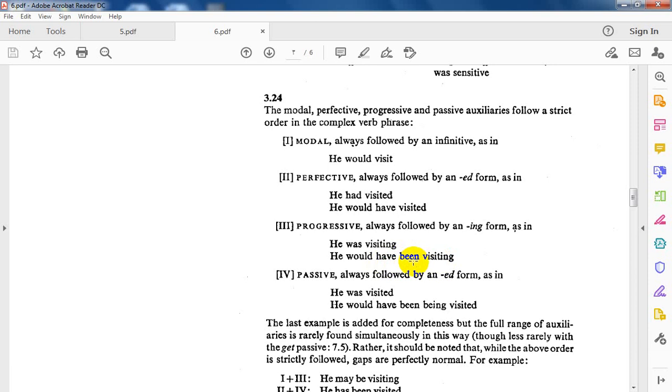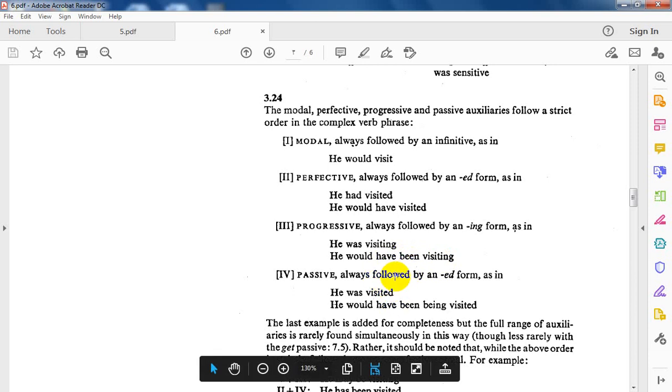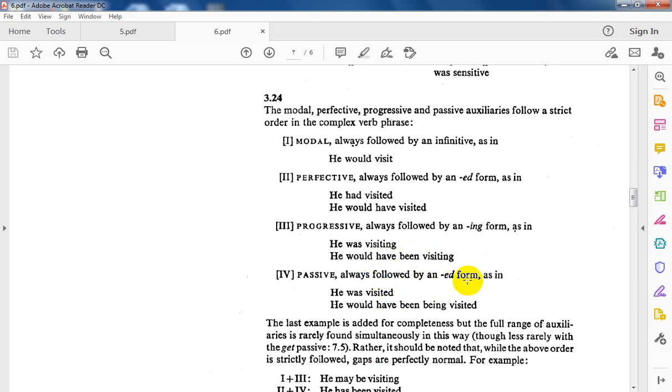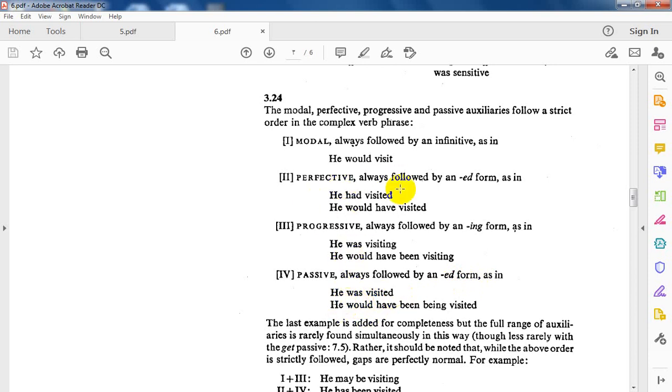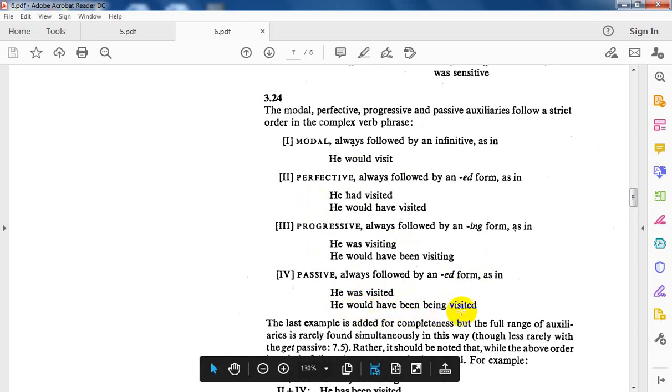Then the fourth case is where I have the verb phrase in the passive form, always followed by the ed form, the past participle. He was visited. But if I want to mix all of them, to combine all of them, with have been being visited. You see? With the modal, have perfective, it should be followed by the past participle.